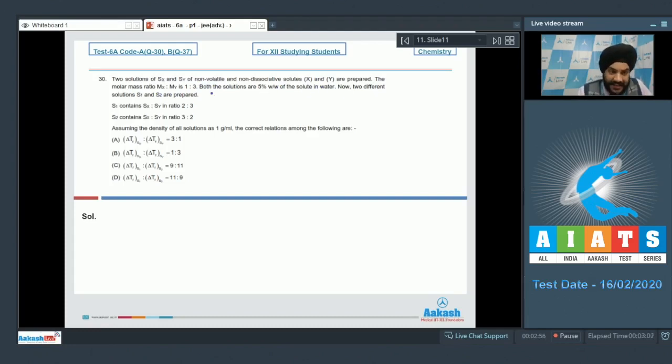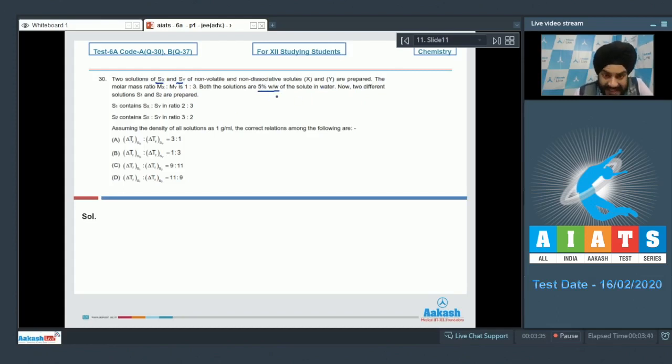Now two different solutions S1 and S2 are prepared. S1 contains Sx to Sy in ratio 2:3 and S2 contains Sx to Sy in ratio 3:2. Assuming the density of all solutions as 1 gram per ml, the correct relations among the following are. So in this question we have Sx and Sy. They are both 5% weight by weight of the solute in water.